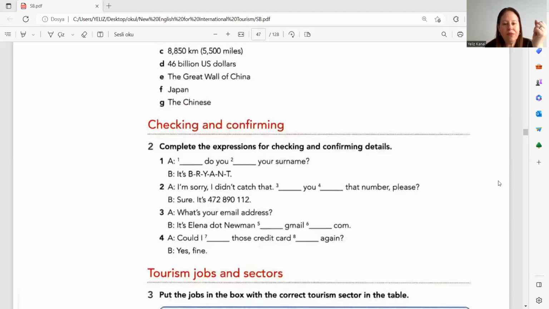Three. What is your email address? It's elena.newman blah blah gmail blah blah com. Nasıl okuyacağız arkadaşlar? It's elena.newman@gmail.com.